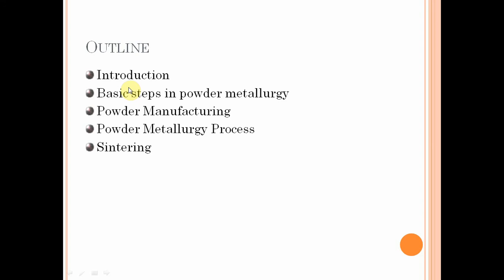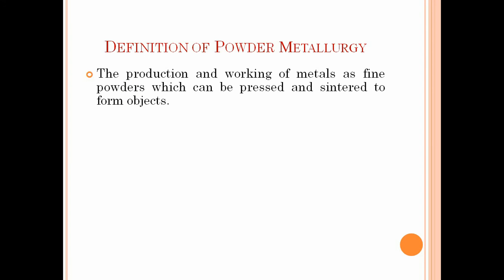Next we see what is meant by powder metallurgy. The production and working of metals as fine powders which can be pressed and sintered to form objects. Here we use powder particles, fine particles that can be pressed by using a punch and die. That powder should be pressed. After that, a heat process. Here we use sintering, which is nothing but heat treatment.